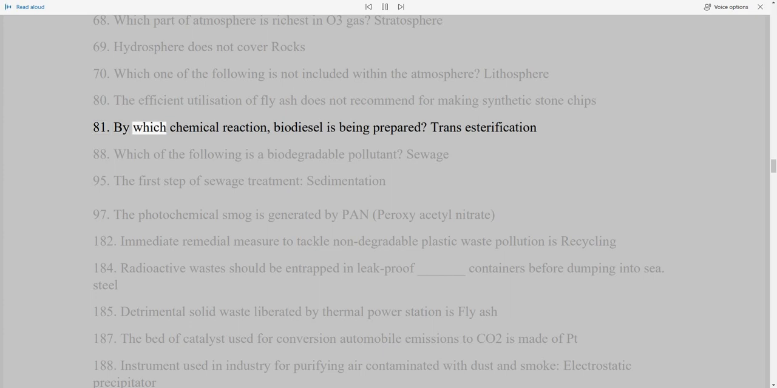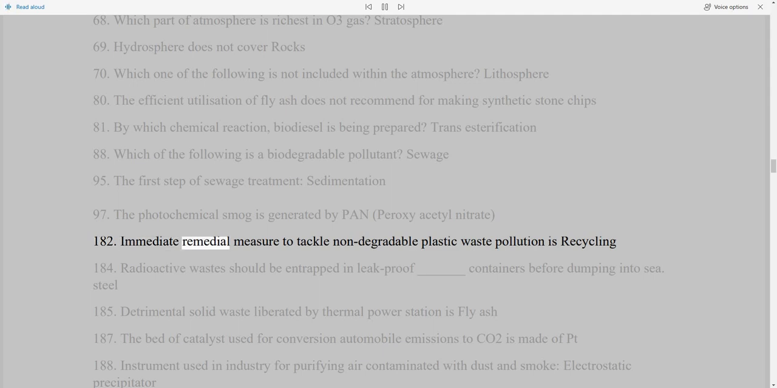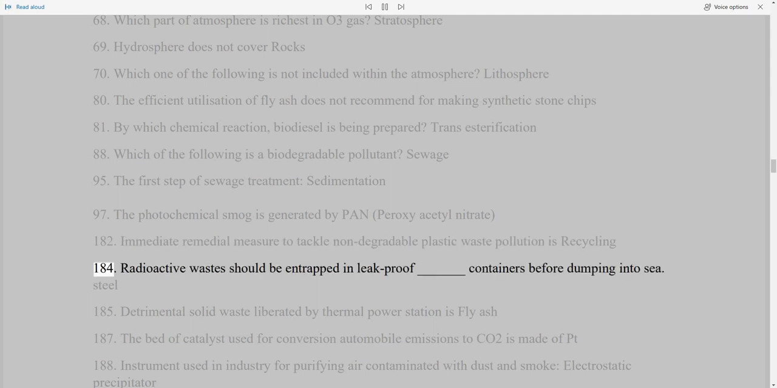81. By which chemical reaction, biodiesel is being prepared? Transesterification. 88. Which of the following is a biodegradable pollutant? Sewage. 95. The first step of sewage treatment, sedimentation. 97. The photochemical smog is generated by peroxyacetyl nitrate. 182. Immediate remedial measure to tackle non-degradable plastic waste pollution is recycling. 184. Radioactive wastes should be entrapped in leak-proof containers before dumping into sea.